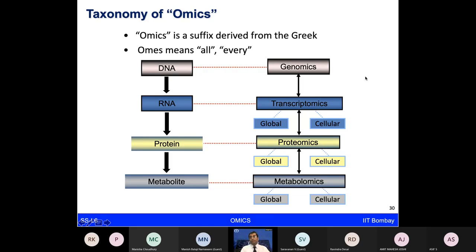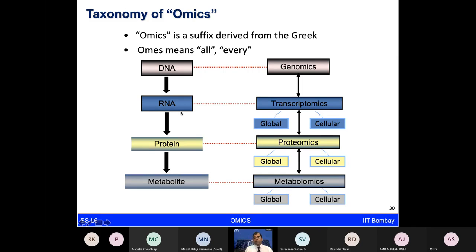After genomics work, different types of omic technologies have come forward, and one subtitle of the course is also about omics. Just to give you a flavor, when we talk about omics, it means we are looking at all the molecules present in a given system. In a given cell or organ or organism, we are looking at all the genes of a given organism, that is the genome. So when we say human genome, it means we are looking at all the genes present in the human body, which is around 20,000, which we know by now.